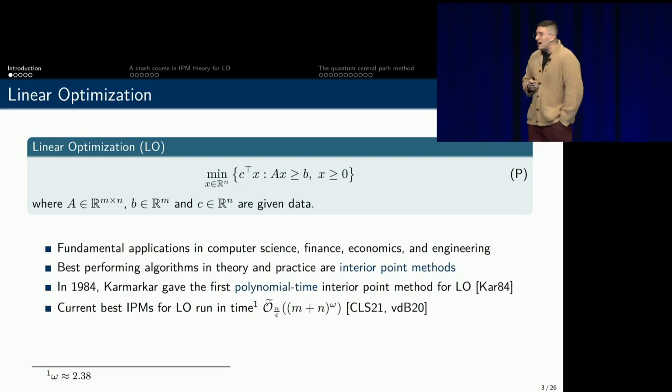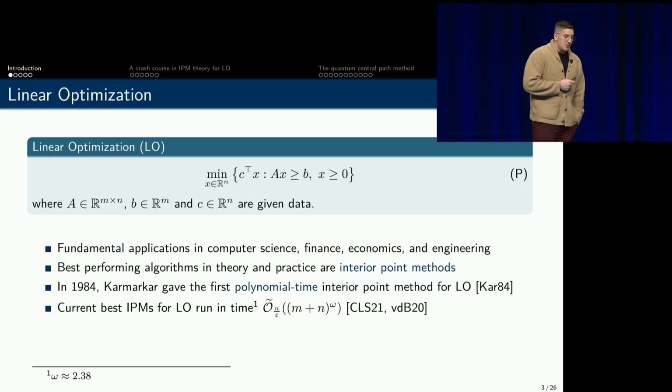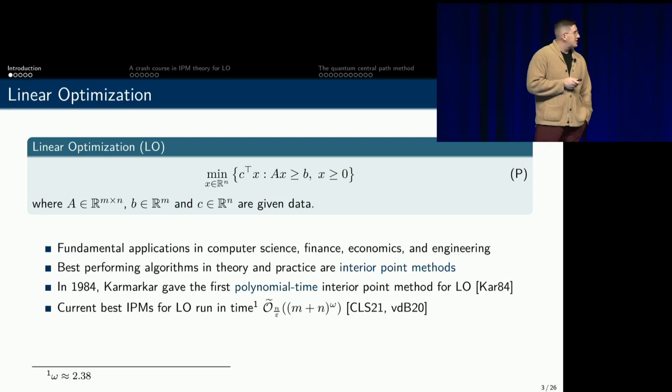The best performing algorithms in theory and practice for this class of problems are interior point methods, which have been known to be able to solve a linear optimization problem in polynomial time since 1984, when Karmarkar gave his seminal result. Since then, there's been a vast interest in studying interior point methods, not just for linear optimization, but broader classes such as second-order conic optimization, semi-definite optimization, and today, the best IPMs for linear optimization can solve these problems